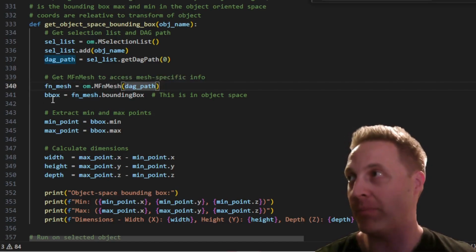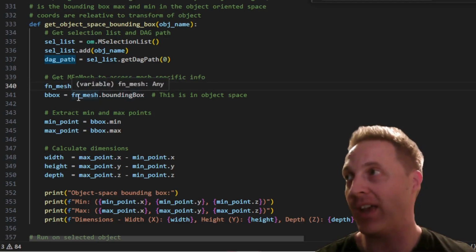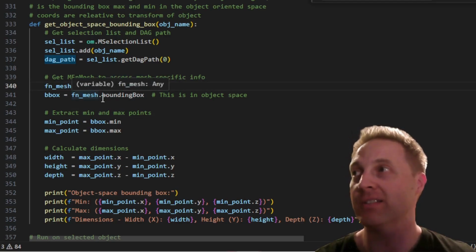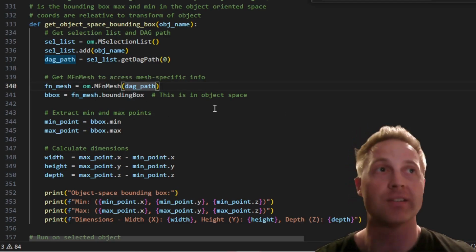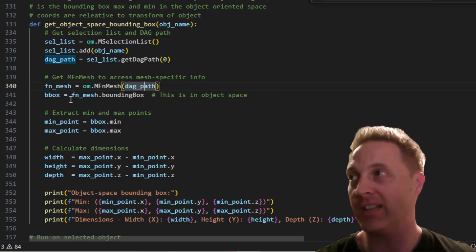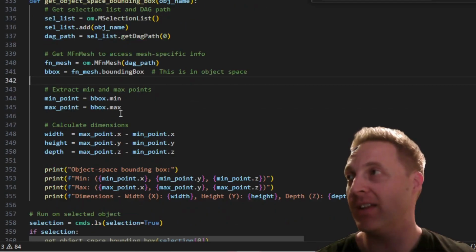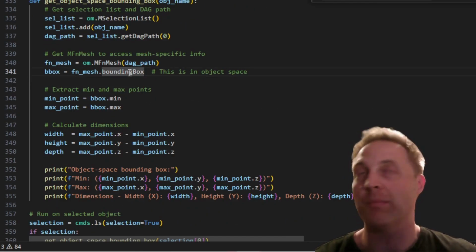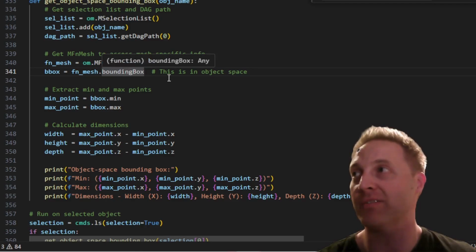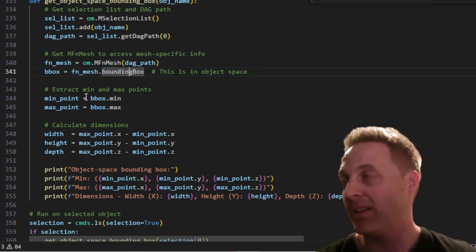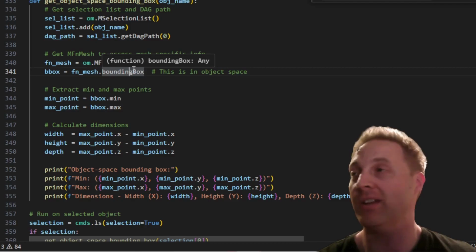So then bounding box, now here's where it diverges. We're going to use fnMesh.boundingBox. So .boundingBox is a method of the MFnMesh function set. So then from there we have the bounding box getting stored under this variable. Okay? So the difference here is this is a Maya API method, and by default it is designed to be aligned with the object's transform, not the axes of the software's space. Okay, so that's the major difference and why when you rotate your object it's not going to change bounding box shape now.